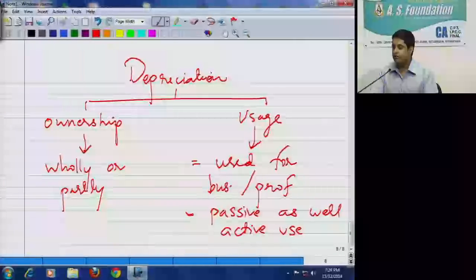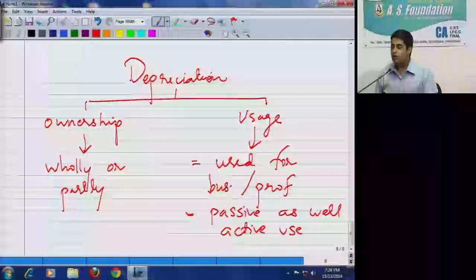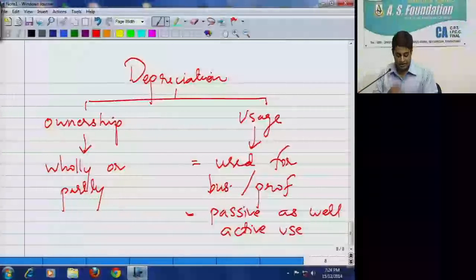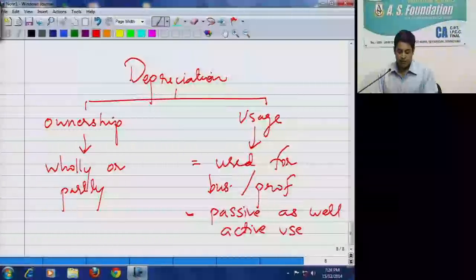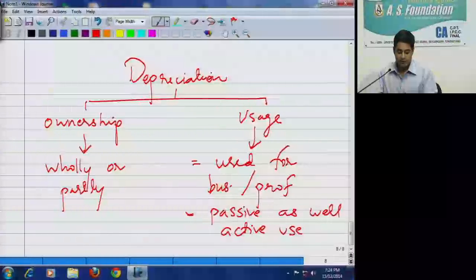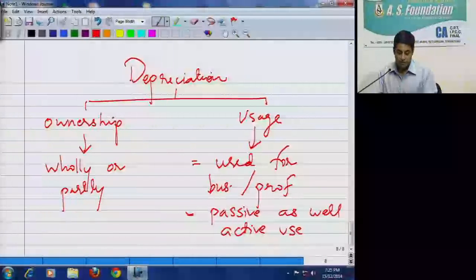Like we have seen one case of strike. It is forced idleness, so it is not taxable. Even trial run of machinery would fall within the ambit of used for the purpose of business. Further, the assessee cannot be denied the benefit of depreciation on the ground that the machinery was used for a very short duration for trial run. Even if some of the assets in a block of assets are used during the year, the entire block gets depreciation.